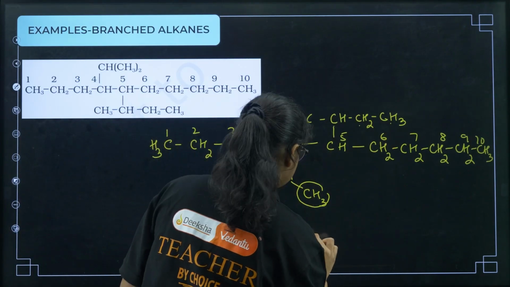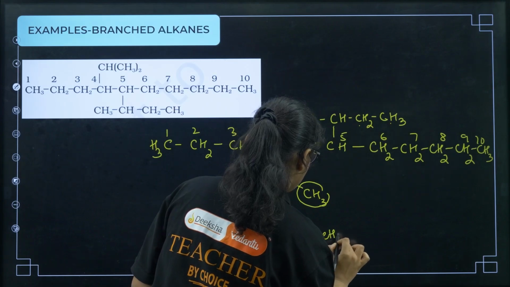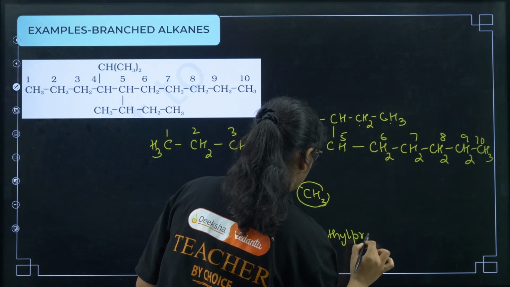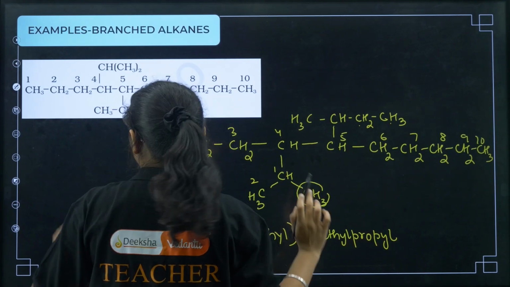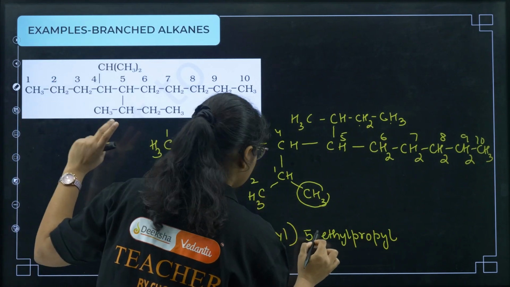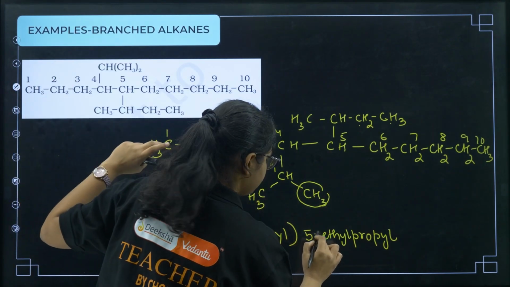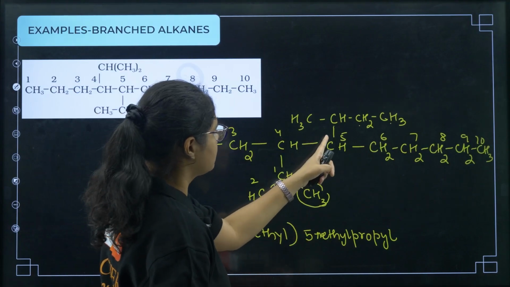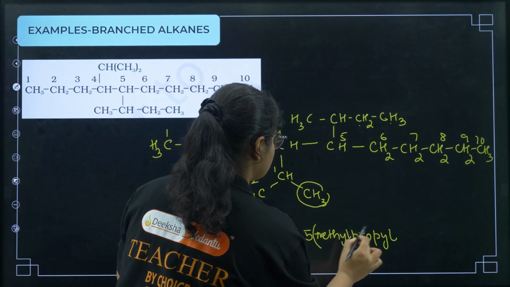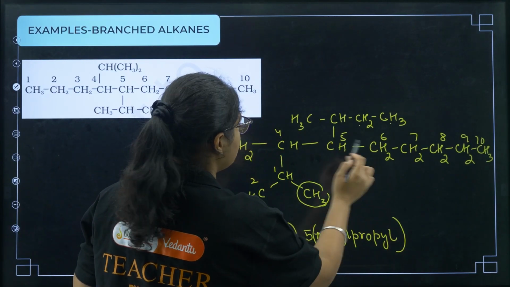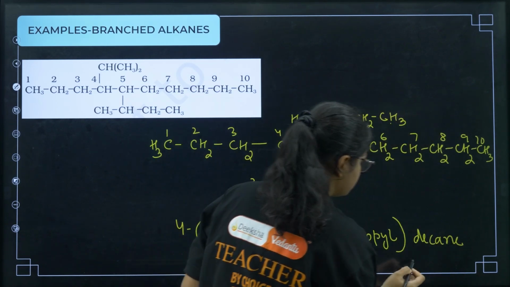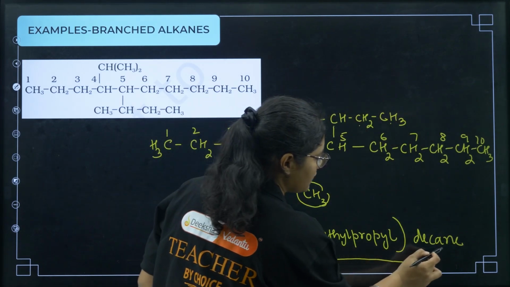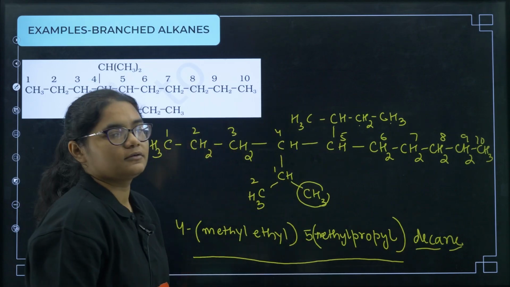Then the fifth one, what will I do? Ethyl propyl. So then I'll write fifth ethyl propyl. Methyl propyl. Okay, on the fifth carbon we have methyl propyl. Then decane. Okay, so this part is the substituent, this is the word root and this is the suffix.